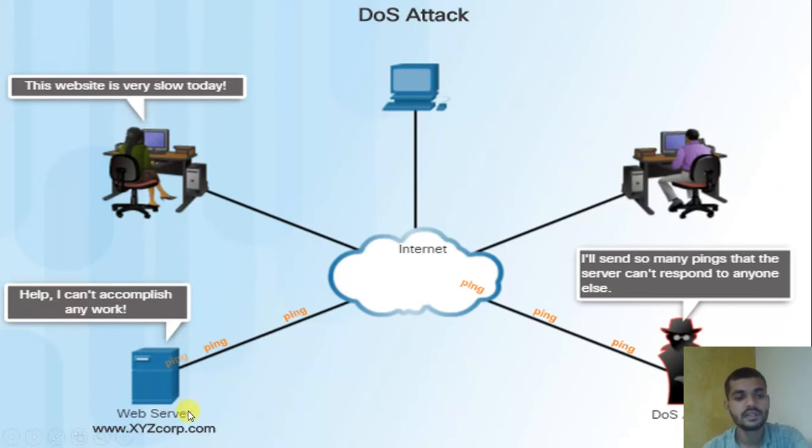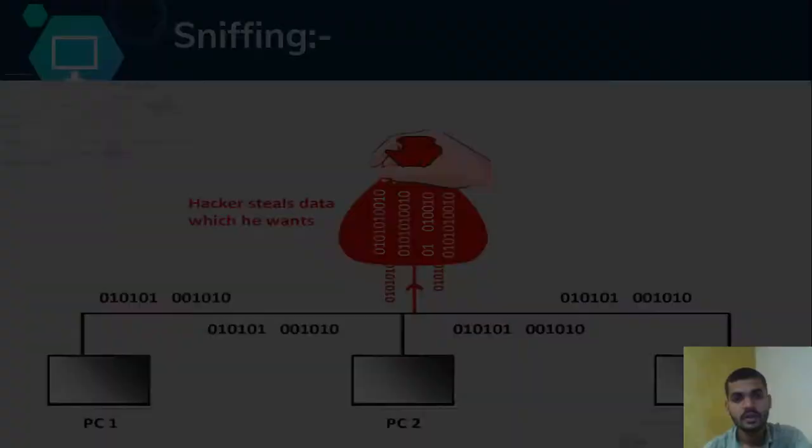The intention is to slow down the site, to access the site data, to misuse the site data. Different intentions will be there, but the main intention is to slow down the site, access the information from that site, and make changes.